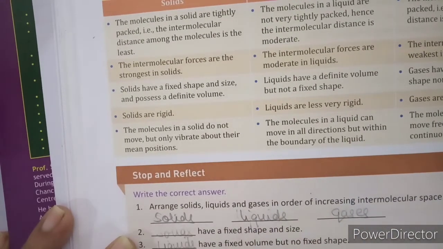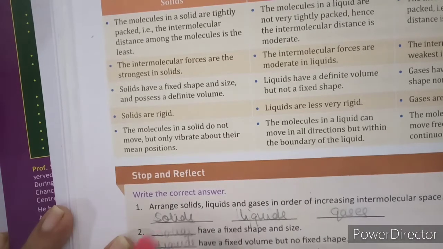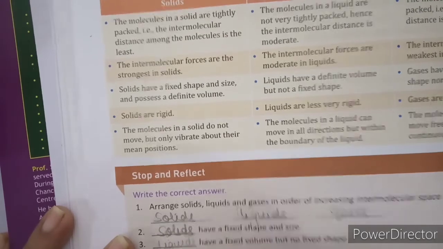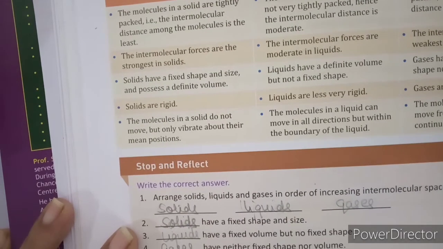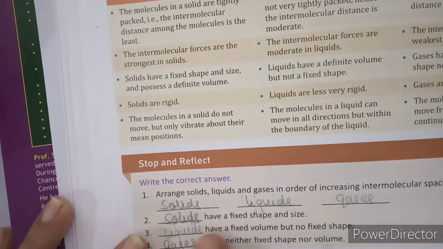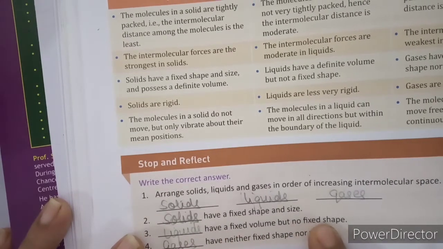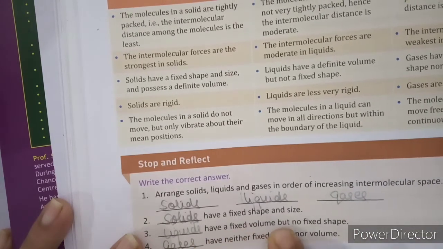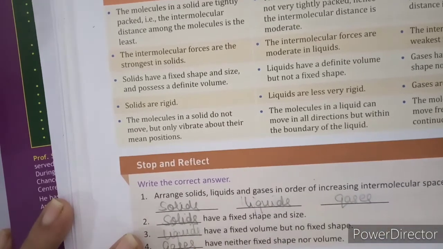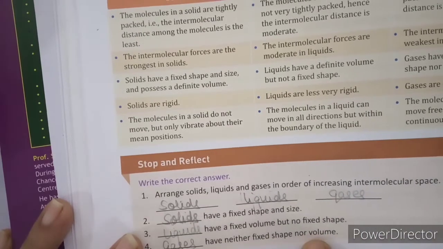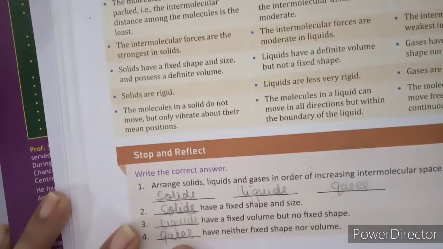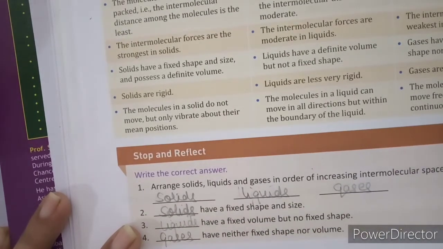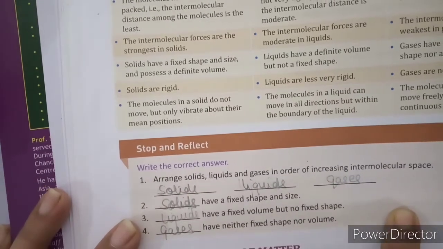Then the second one: dash have a fixed shape and size. You have to write solids. Dash have fixed volume but no fixed shape. So liquids have a fixed volume but no fixed shape. Dash have neither fixed shape nor volume. That is, gases have neither fixed shape nor volume. So again, see the answers properly and write them down.